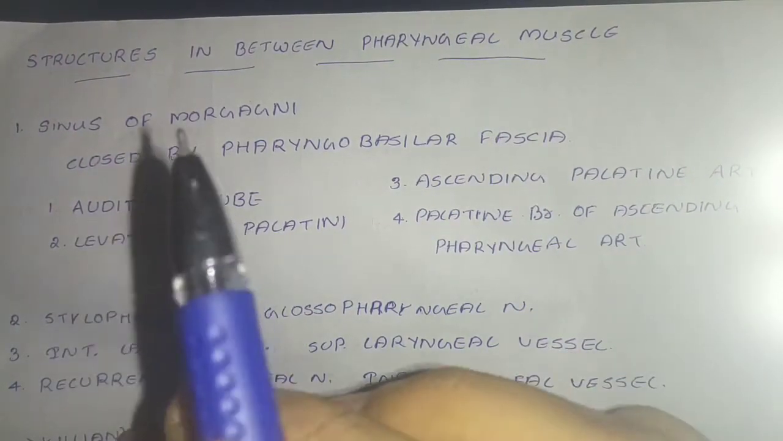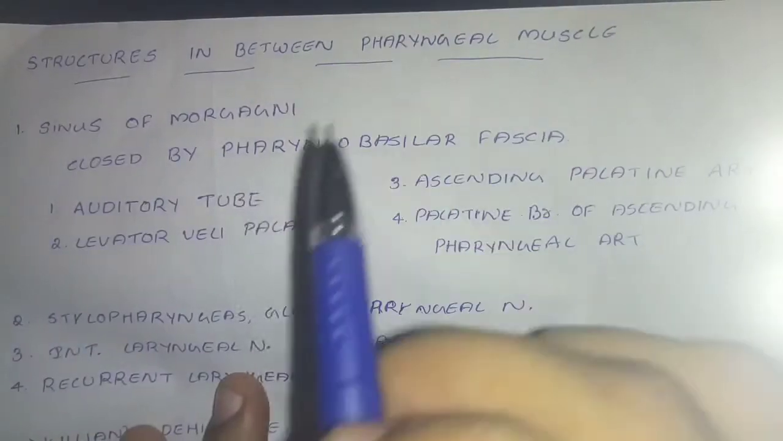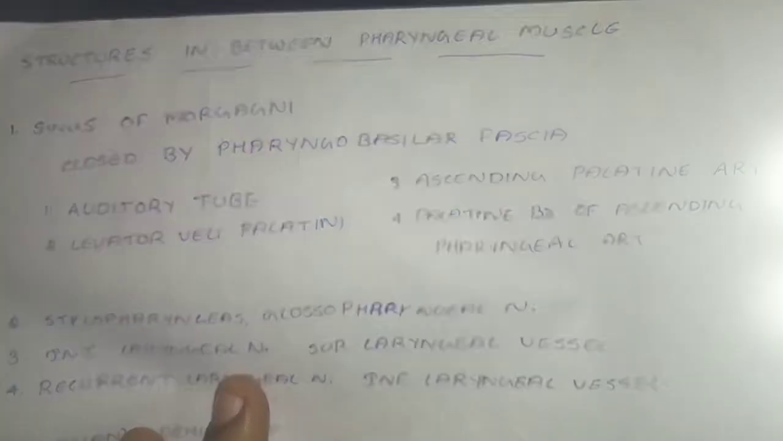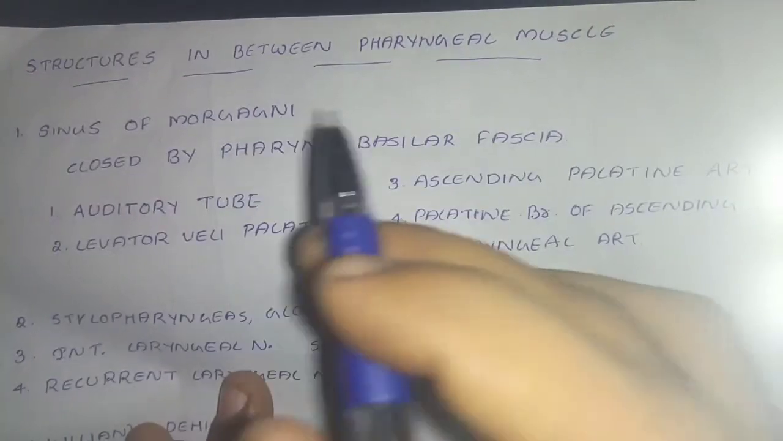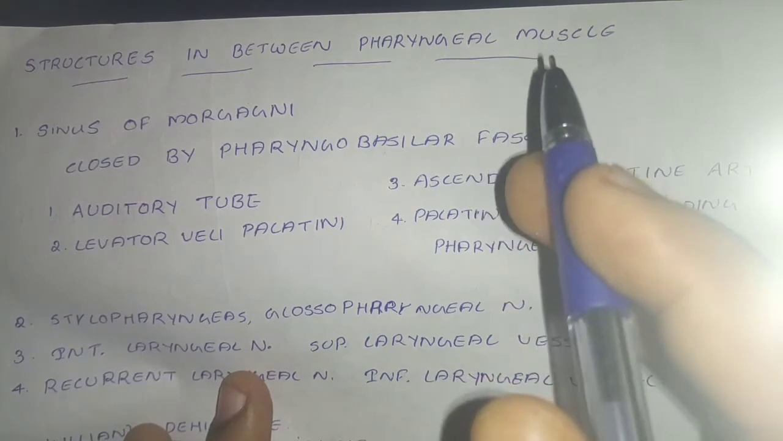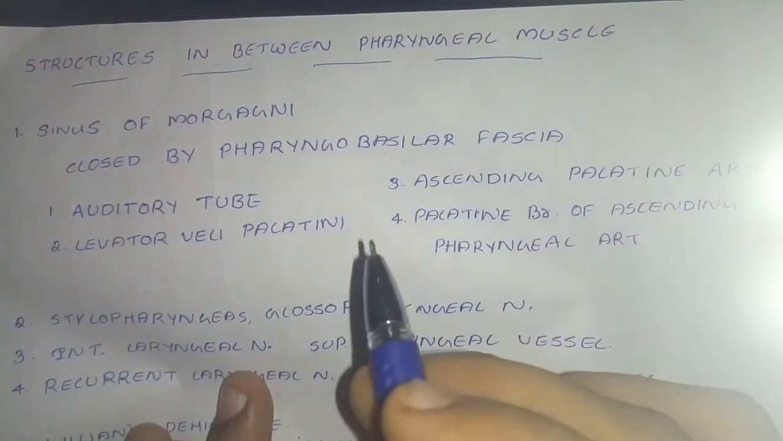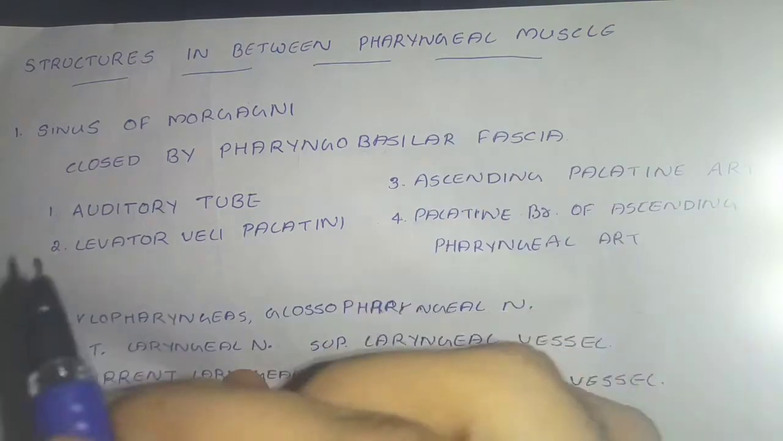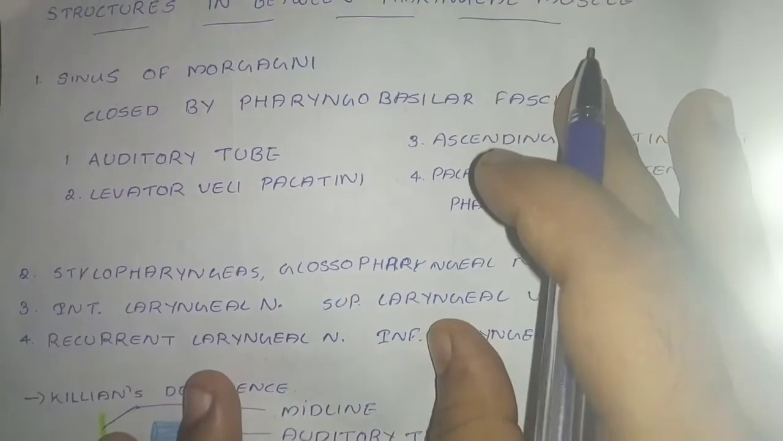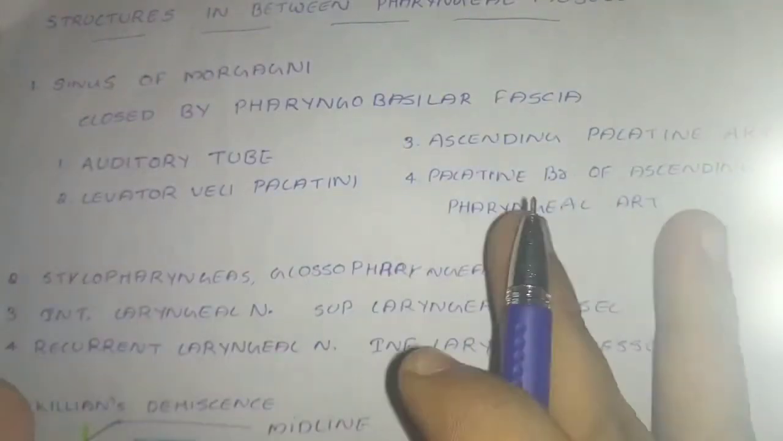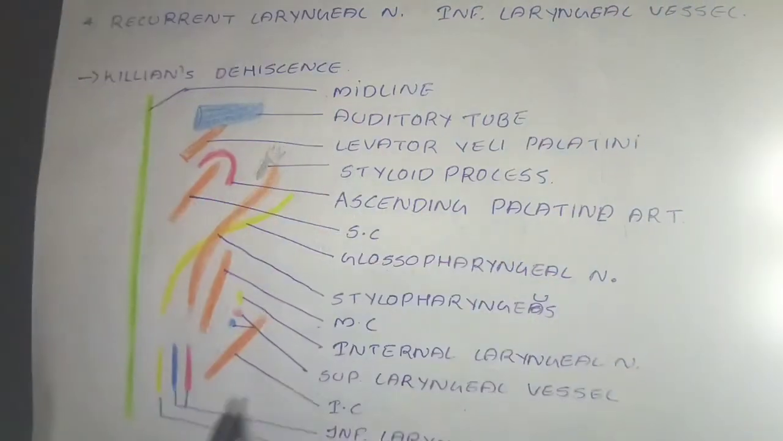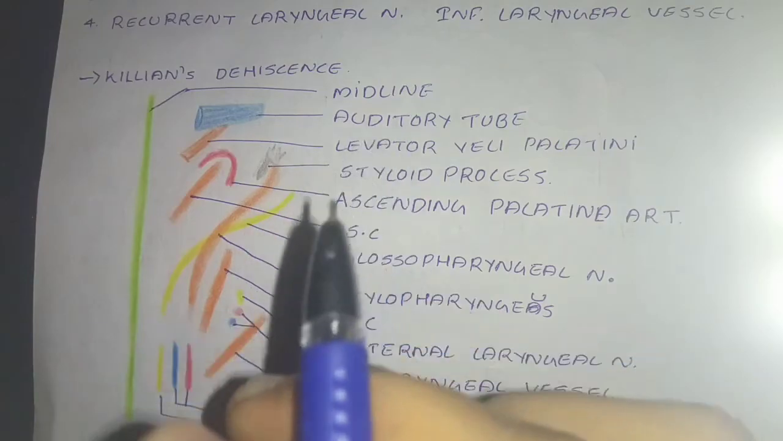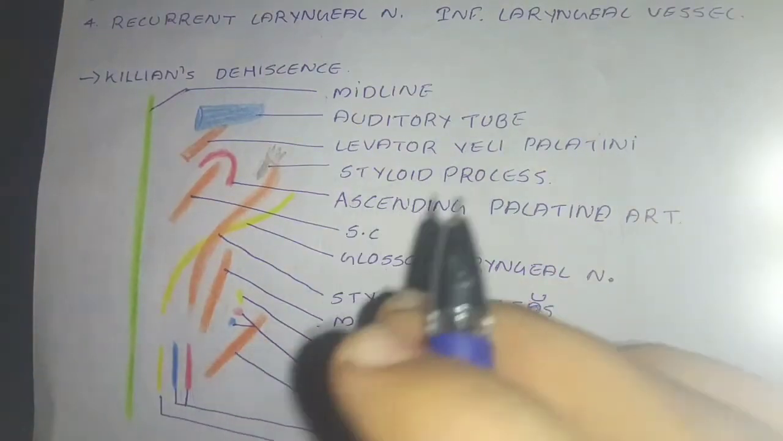So in this video we will be taking on the topic: structures passing between the pharyngeal muscles. I have already given the topic on the pharyngeal muscles, about the superior constrictor, middle constrictor, inferior constrictor and of course the longitudinal muscle. Now we will talk about the structures that will pass between the pharyngeal muscles. So let's move on to the topic. In the first part, you need to remember this diagram. It's based on this diagram that we will know the structures that will be passing between